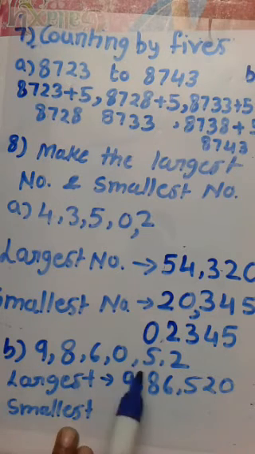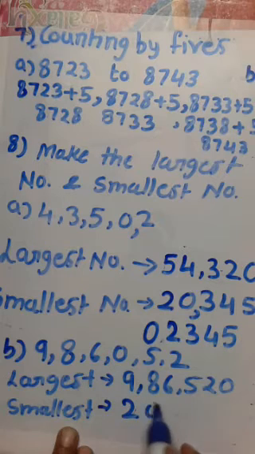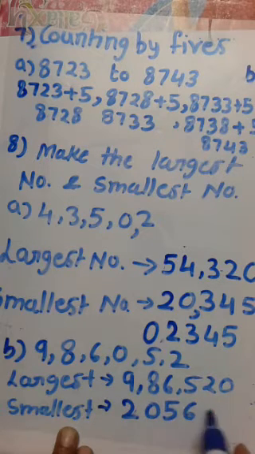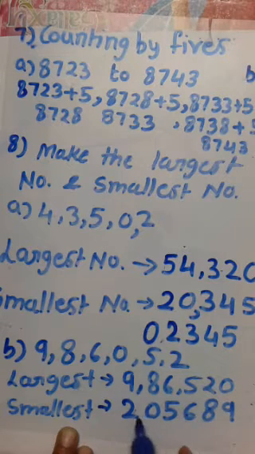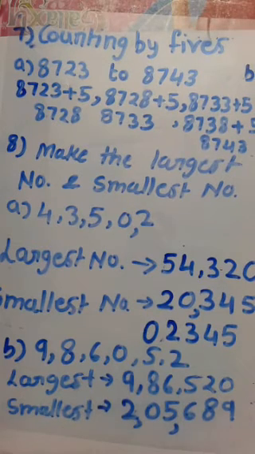Again, what is the smallest digit? 0, but we take 2 first: 2, 0, 5, 6, 8, 9. The largest number is 9,86,520 and the smallest number is 2,05,689. Okay, I have completed this self practice 1. Do it in your notebook and also do your homework.